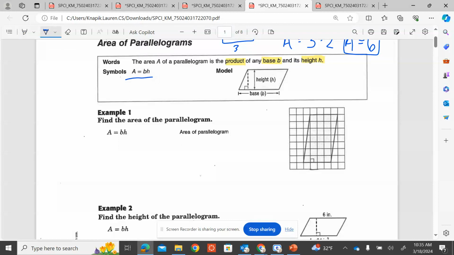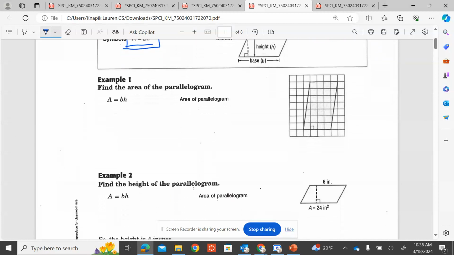When you take your state tests or any other formal testing on this, they're not going to give you the formula. Area equals base times height is something you just have to memorize. You just have to truly memorize it, have it stick in your brain, okay?